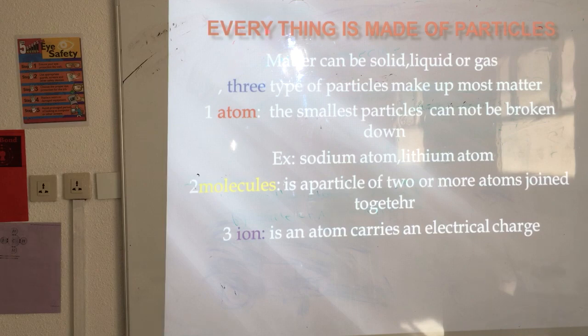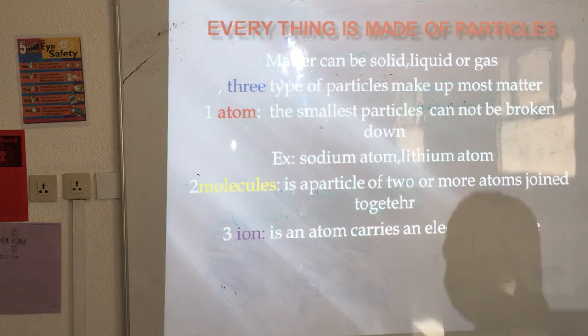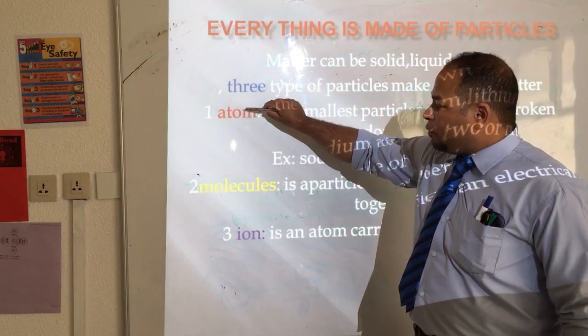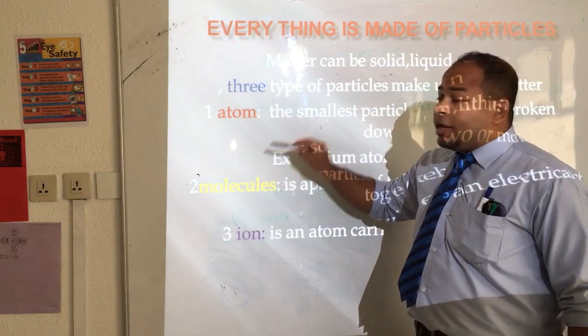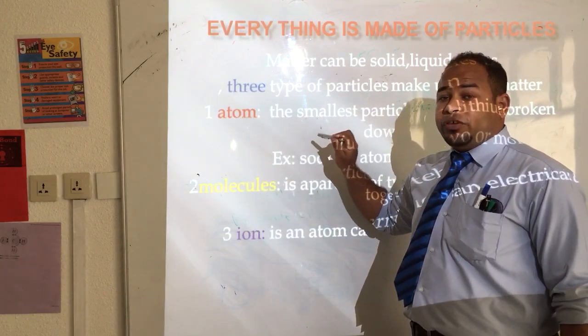We say everything is made up of particles, and matter, as you know, can be a solid, liquid, or a gas state. So, we have 3 types of matter. 3 types of particles make up most matter. Here I have atom, molecule, and ion. And here I have Cambridge definitions.